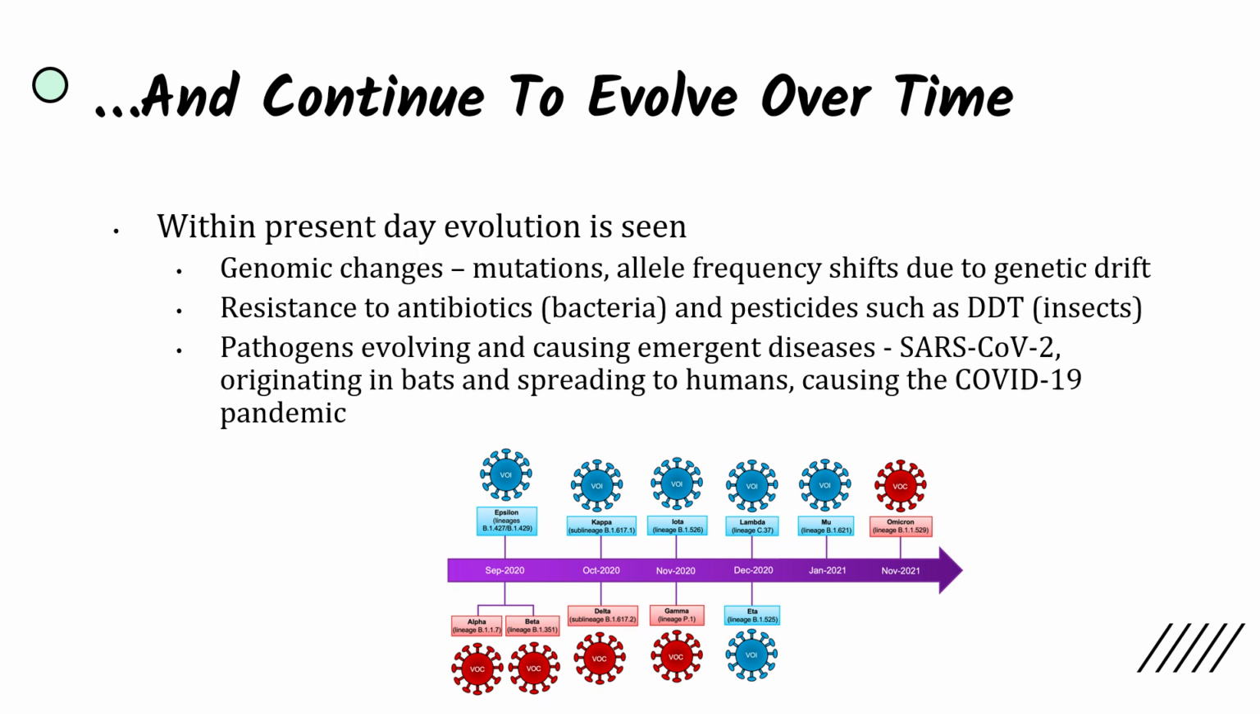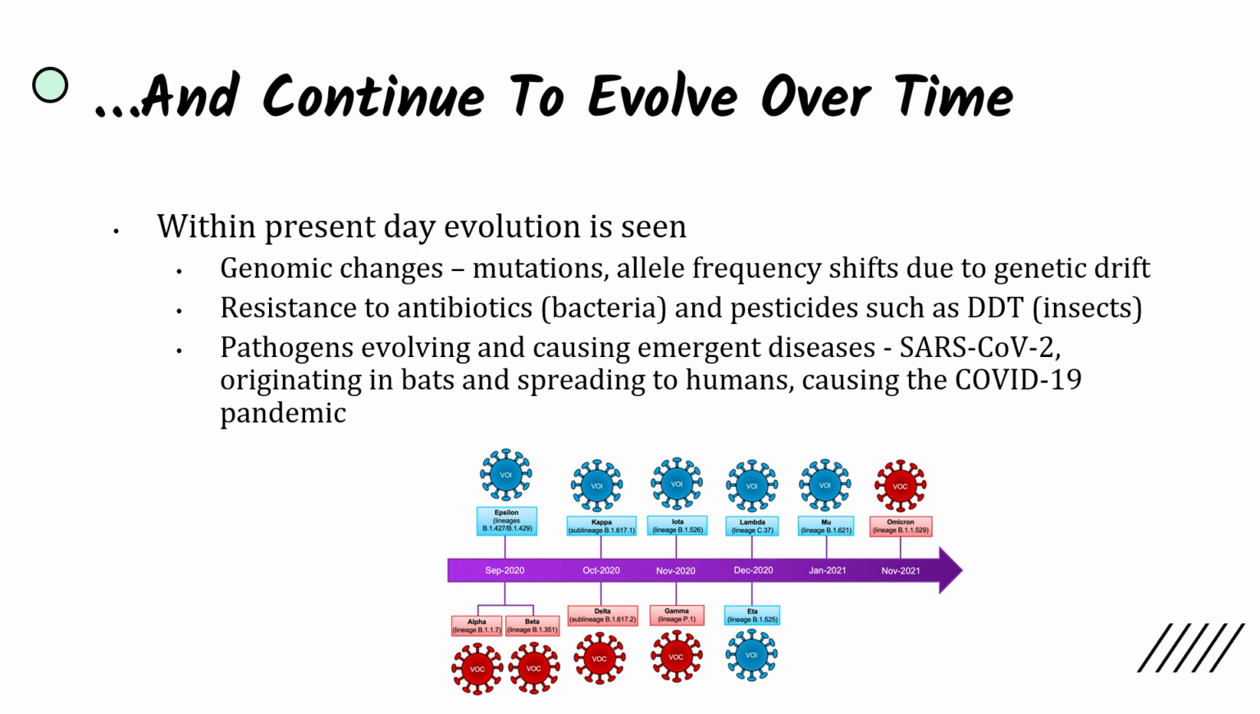We see resistance to antibiotics and pesticides such as DDT, and because of how bacteria reproduce and insects reproduce so quickly, we can see that if there is a bacteria or an insect that has the trait to be resistant to antibiotics or pesticides, then that's going to be the organism that survives and reproduces, and eventually the population will reflect that.